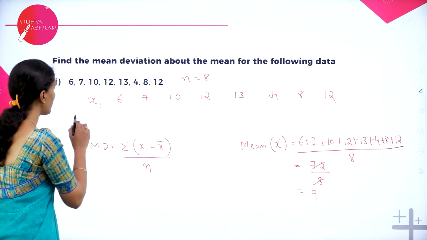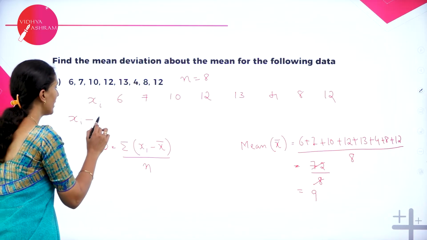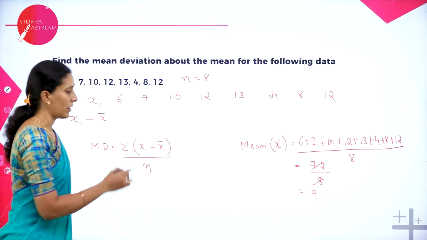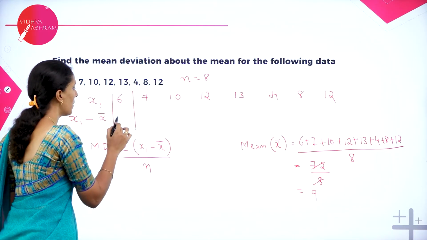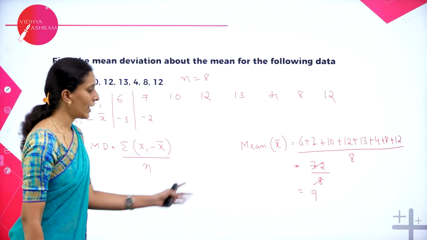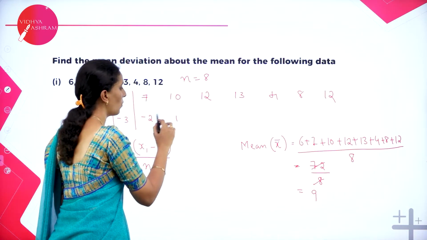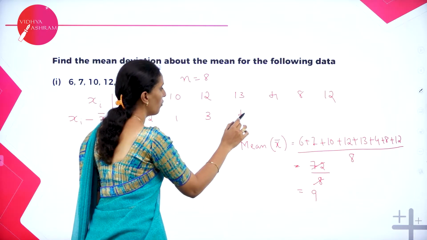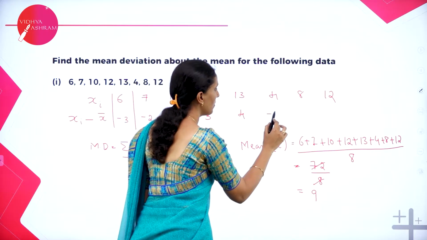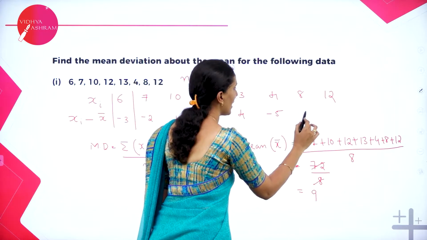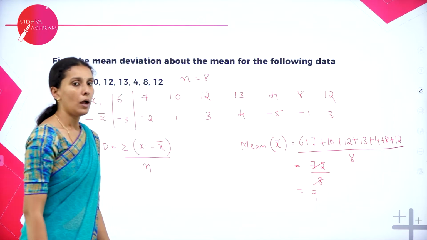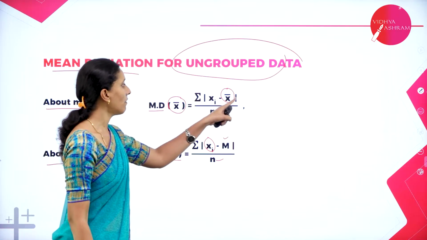Now I have to subtract x bar from each value. So let's subtract: 6 minus 9 is minus 3. Next we take 10 minus 9, which is 1. 12 minus 9, 3. 13 minus 9, 4. 4 minus 9, minus 5. 8 minus 9, minus 1. 12 minus 9, 3. But look at the formula, we have a modulus here.